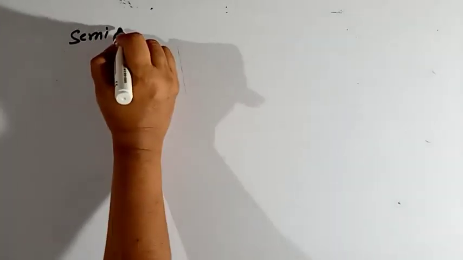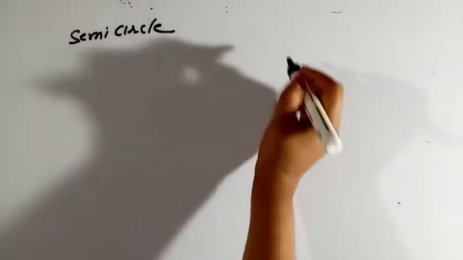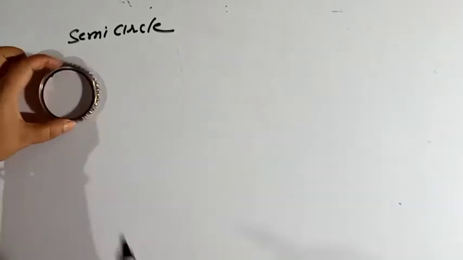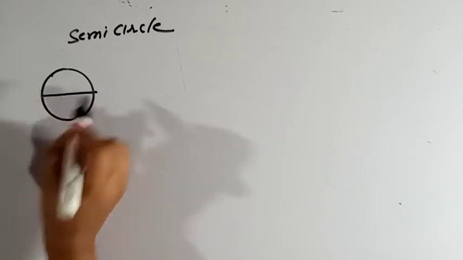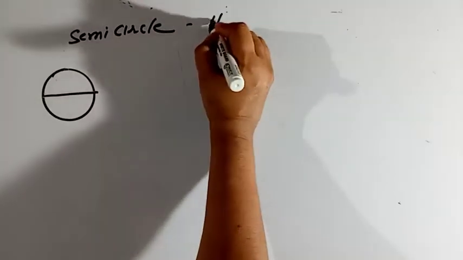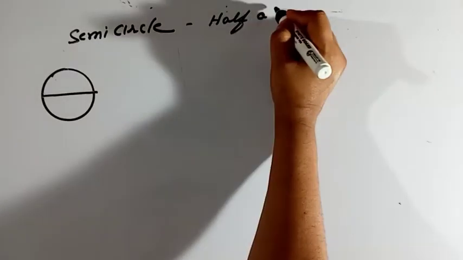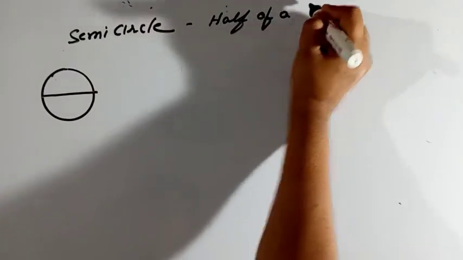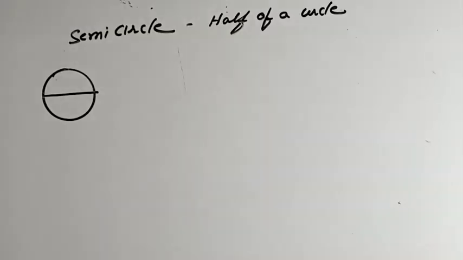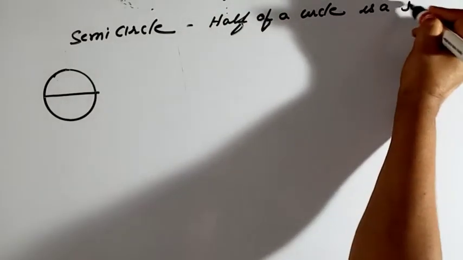First is semicircle. We will take semicircle first. Now suppose this is a circle. When I divide the circle into equal parts, meaning when the diameter divides the circle into equal parts, it is known as a semicircle. So half of a circle is a semicircle.